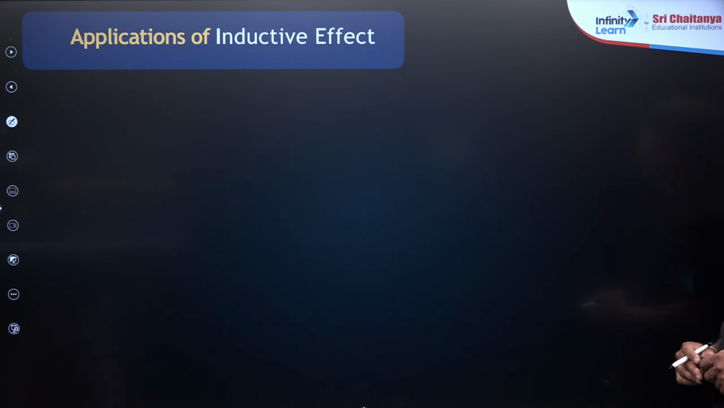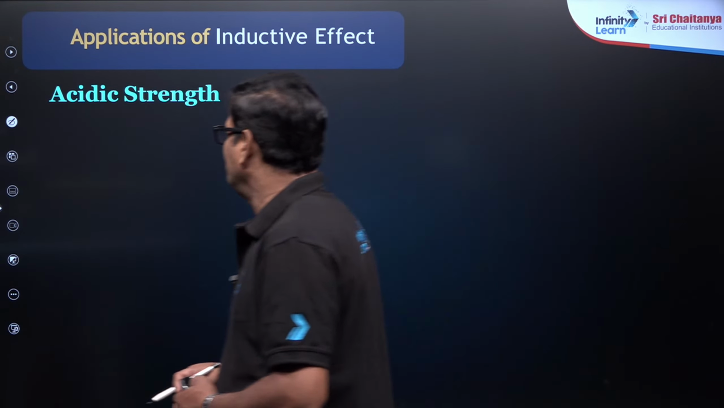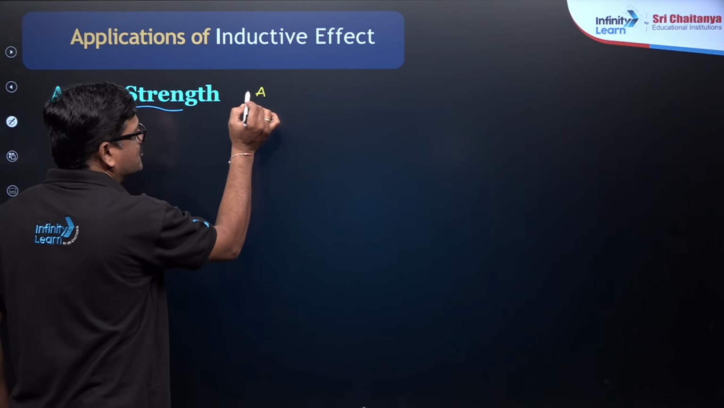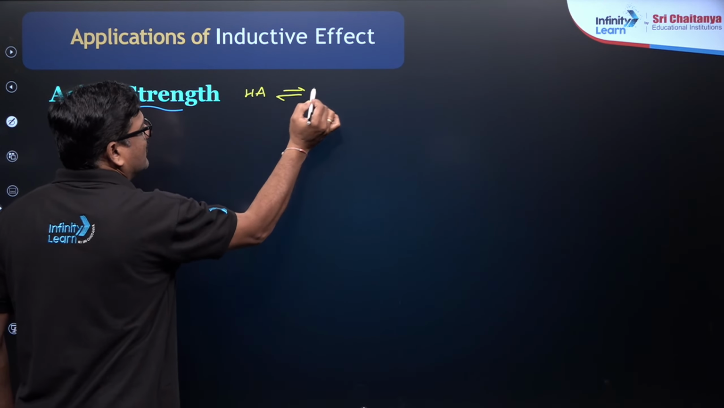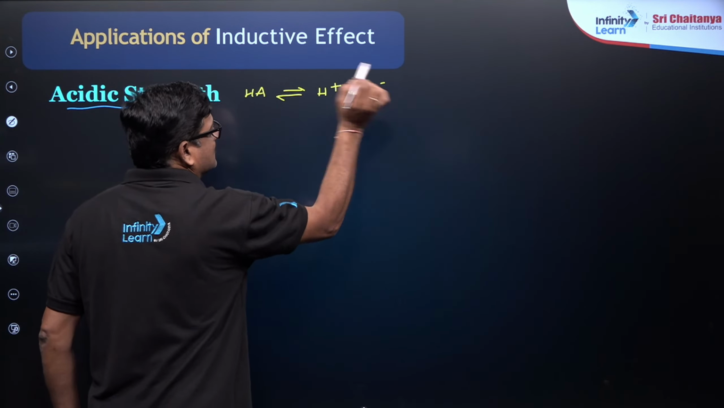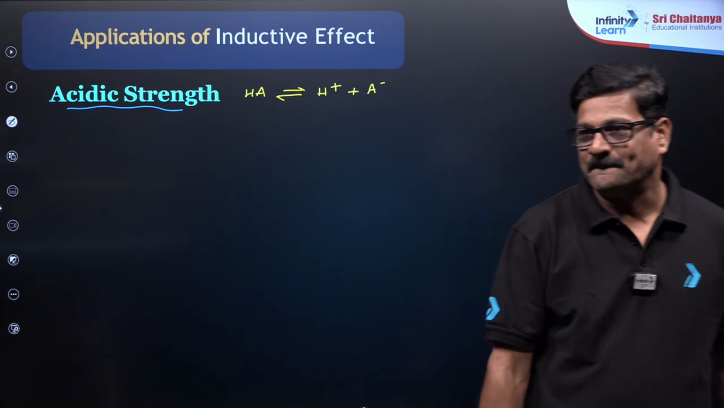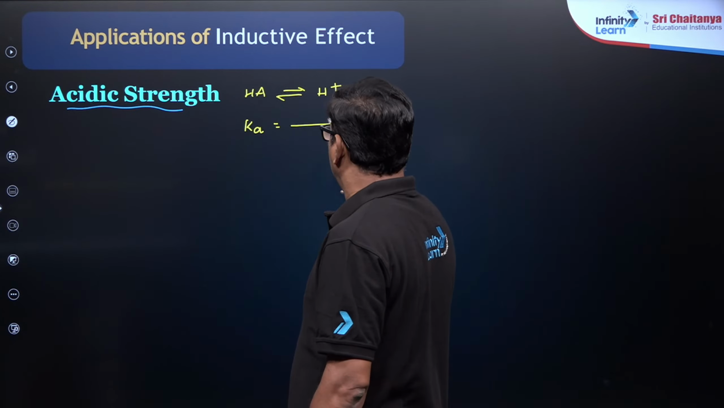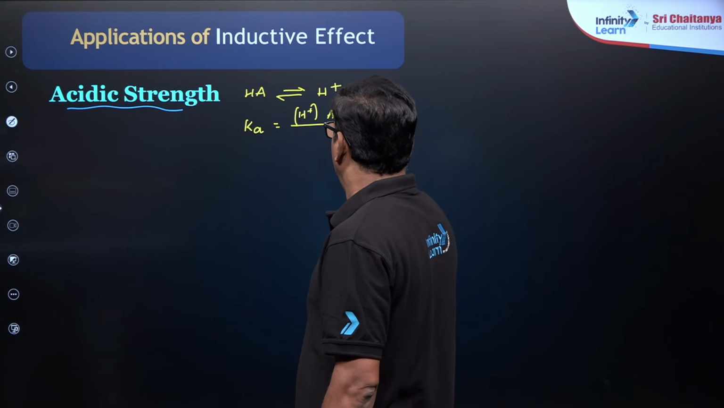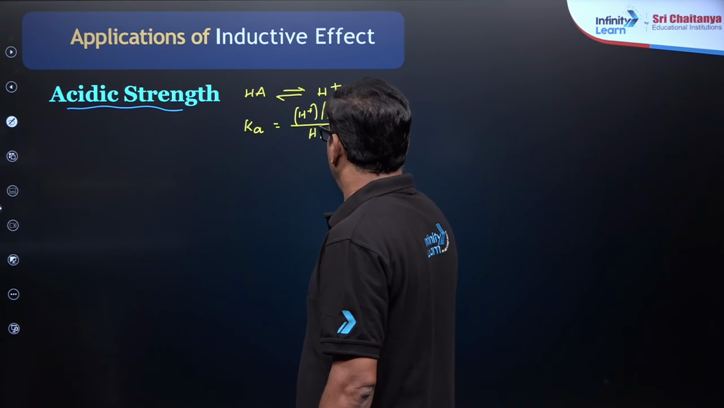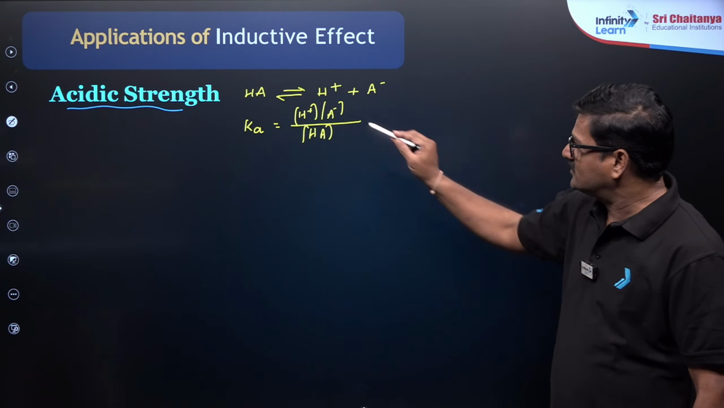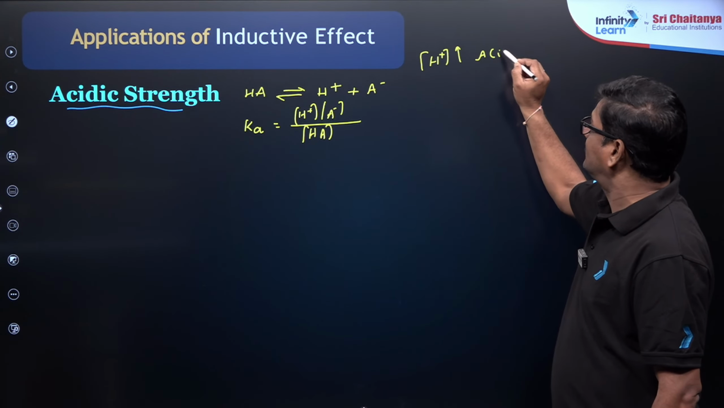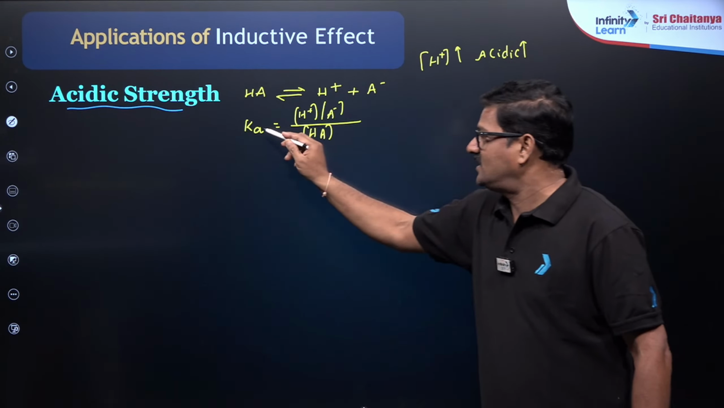And also let us see the applications of the inductive effect. Now acidic strength: what is an acid? Suppose HA gives you H plus and A minus, right? This is a weak organic acid. And Ka is equal to [H+][A-] divided by [HA]. What do you observe in this equation? When the H plus ion concentration increases, the acidic strength also increases, and the Ka value also increases.